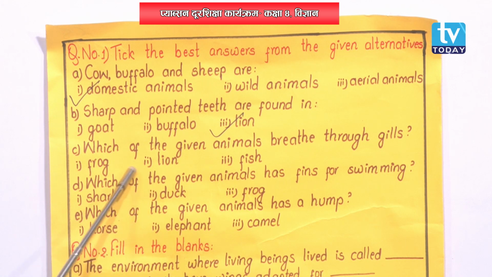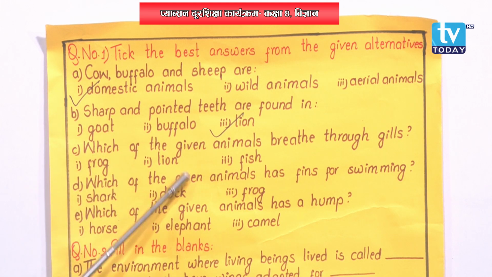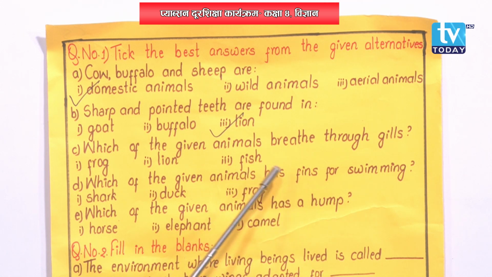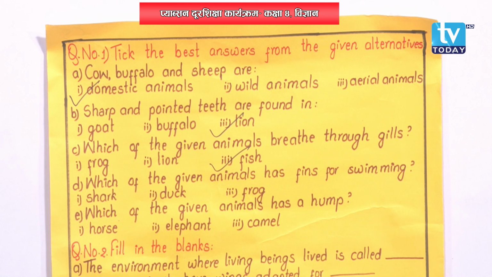And number C, which of the given animals breathe through gills? This is the point that we discussed in today's class. Frog, lion or fish? What do frogs breathe with? An adult frog has moist skin to breathe in water and lungs to breathe on land. Then a lion breathes with the help of lungs. Then what will be the correct answer? So the correct answer is fish. Fish breathe with the help of gills.